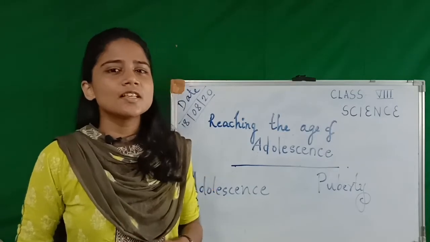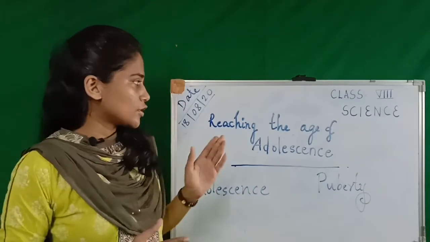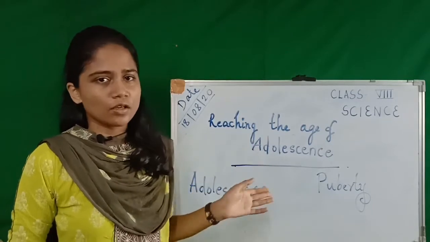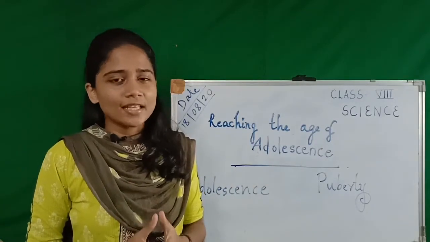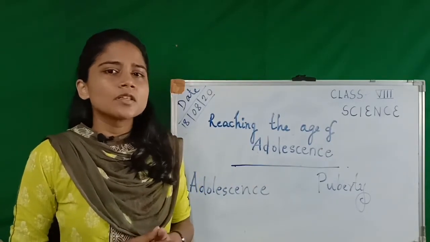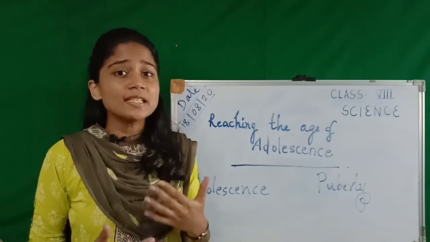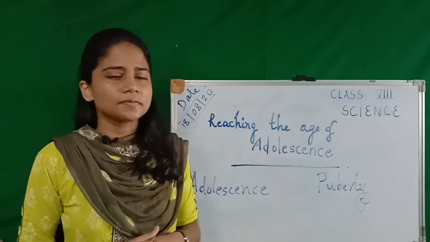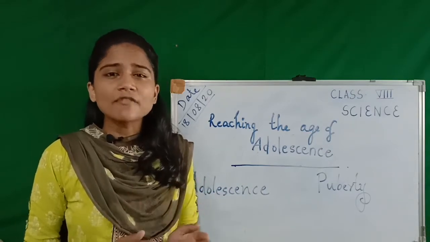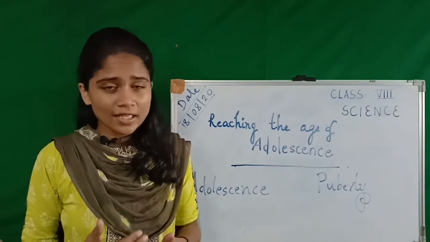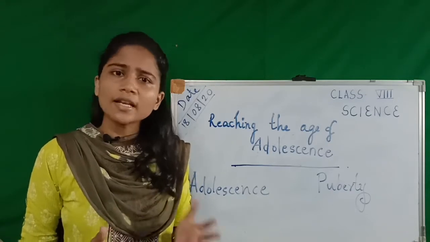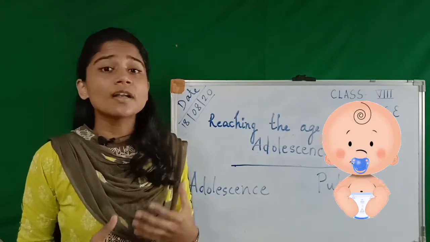Good morning, students. Today we are going to deal with the topic reaching the age of adolescence, that is chapter 10 in your science textbook. I hope that you have learned how animals or human beings reproduce in your previous chapter. It is after growing up to a certain age that human beings or animals can reproduce or have babies